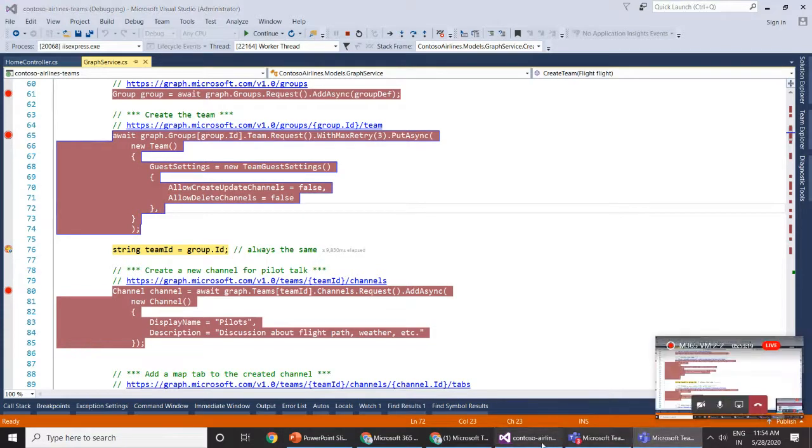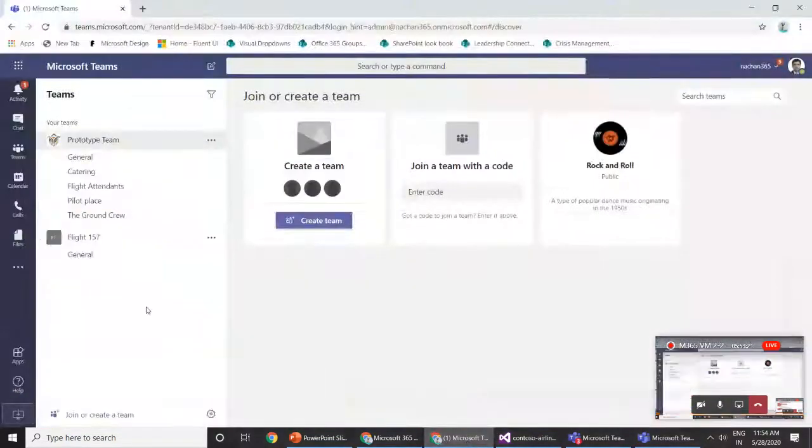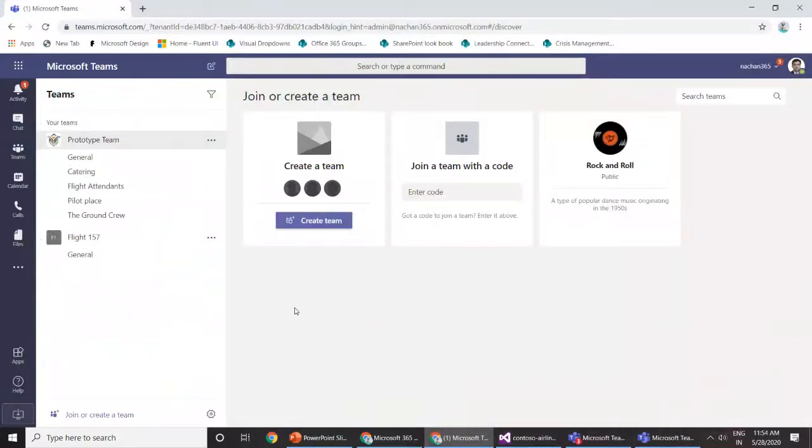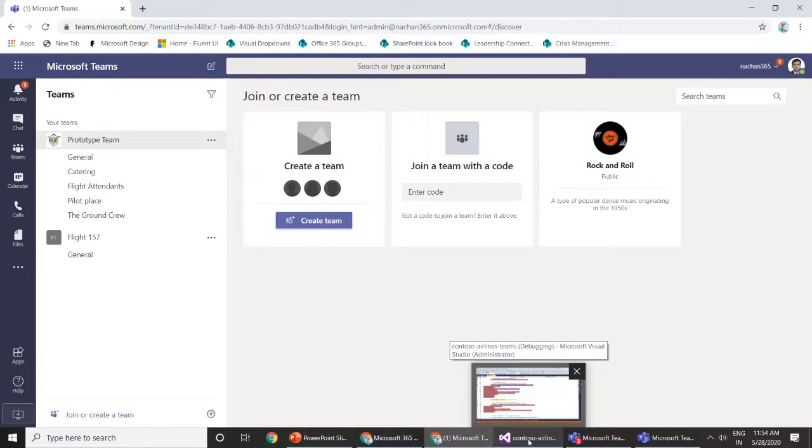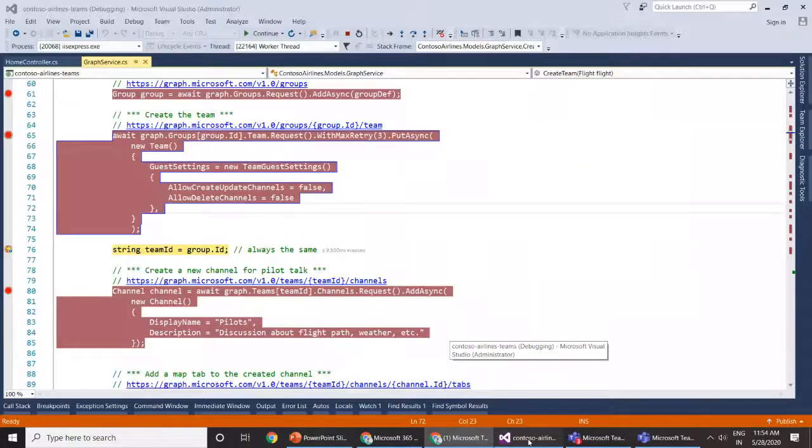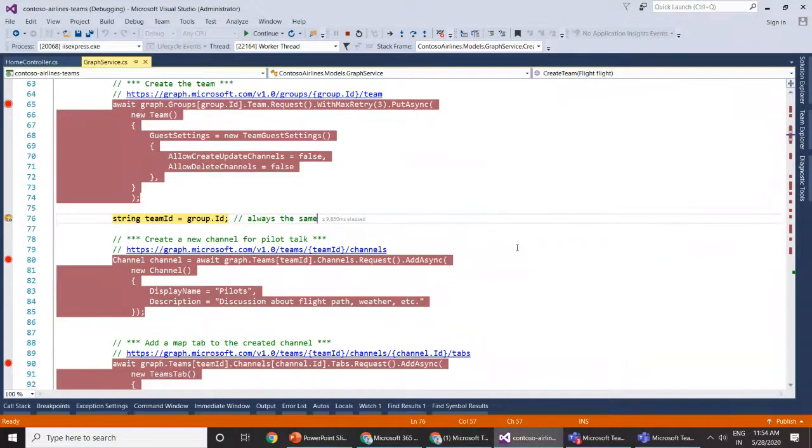So if I go back to my teams, I can see that I have one team created here called flight 157. This is a flight which we are talking about to fly from Pune to USA. Okay, so we will extend this particular flight by adding some more tabs to it, some more channels to it, and adding some apps inside that particular team. Now, as I said, we will always have the same ID of group as the team ID.